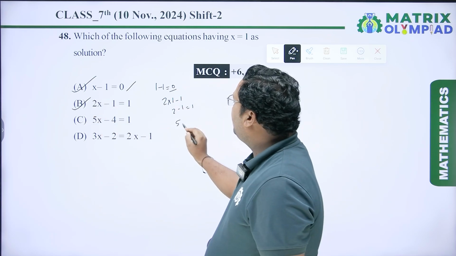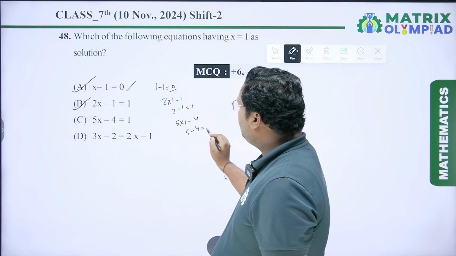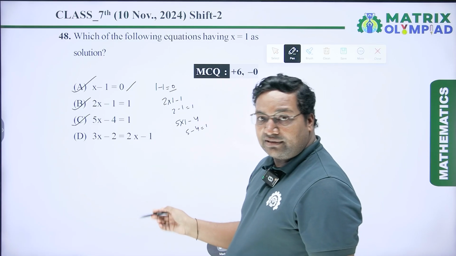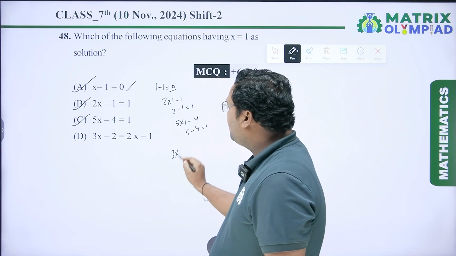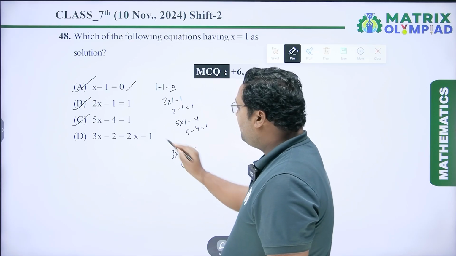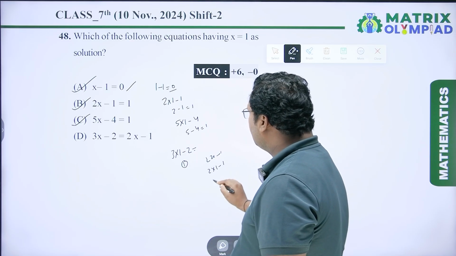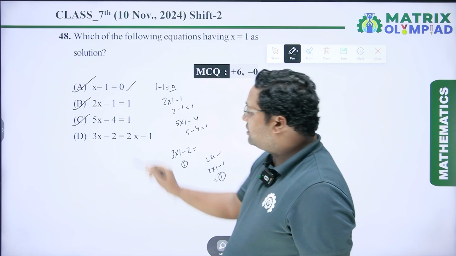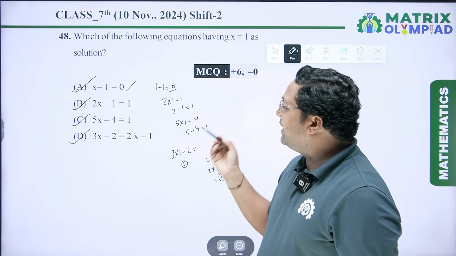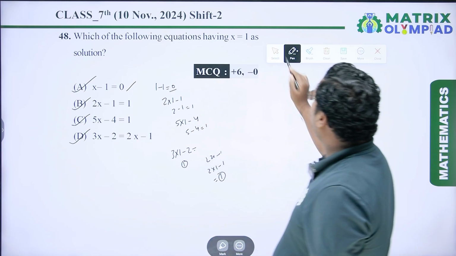Next 5 into 1 minus 4. 5 ones are 5, 5 minus 4 is 1, it is also 1. So option C is also correct. Next we have to put in the last option. So it is 3 into 1 minus 2, which is equal to 3 minus 2 is 1, and it is 2x minus 1. So 2 into 1 minus 1, which is also equal to 1. So this equals this. So option D is also correct. So option A, B, C and D are the correct options. Now coming to the next question.